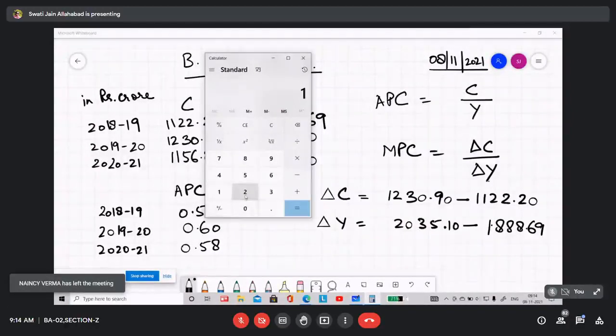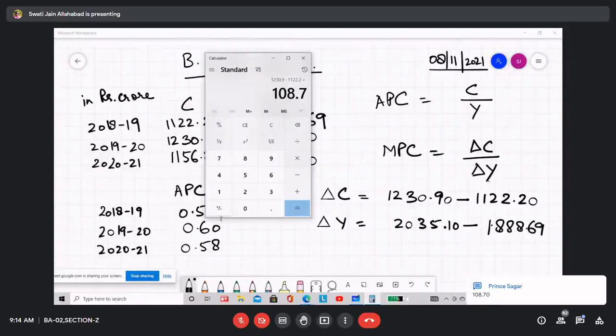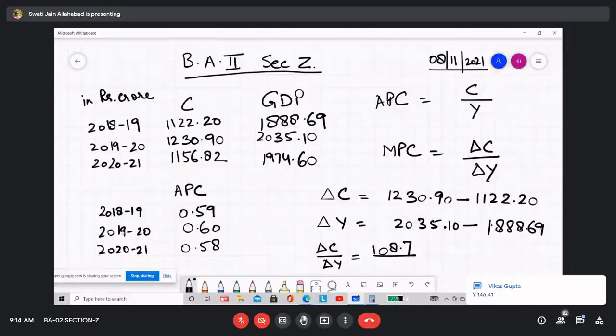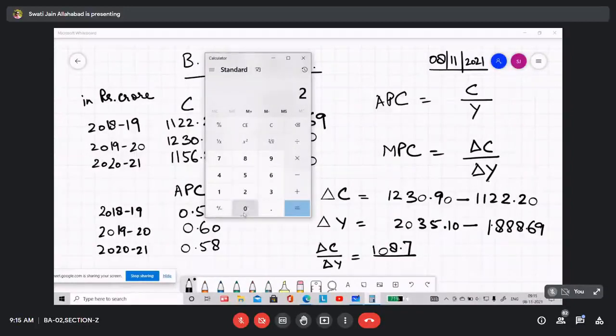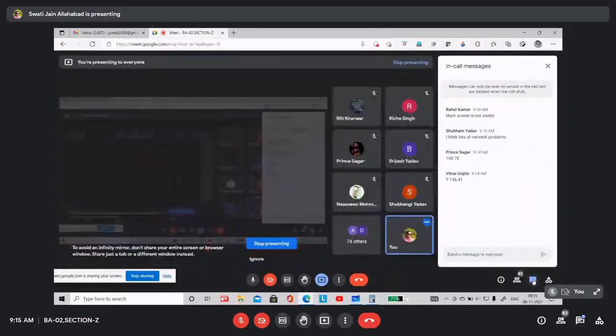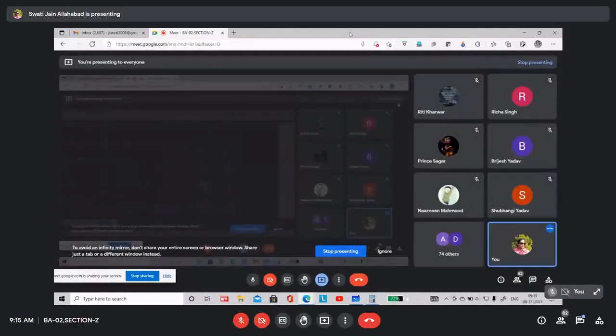So suppose we do this, 1230.90. So delta C will be equal to, delta C by delta Y. Now you find out delta Y. Yes.